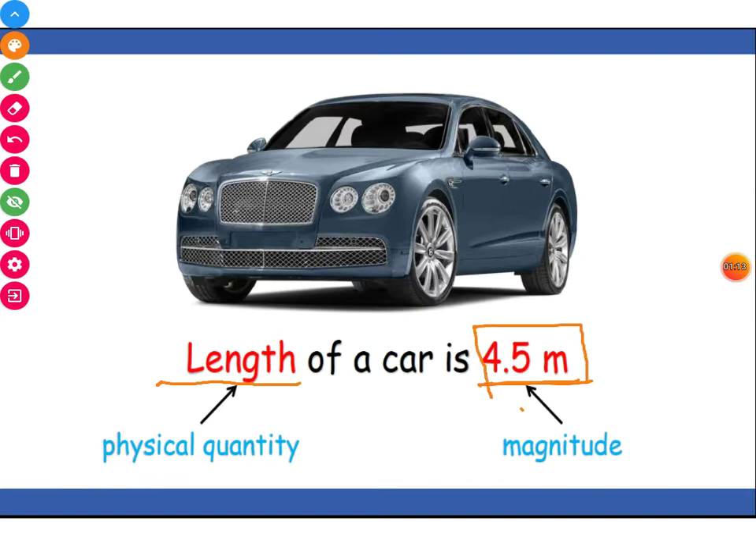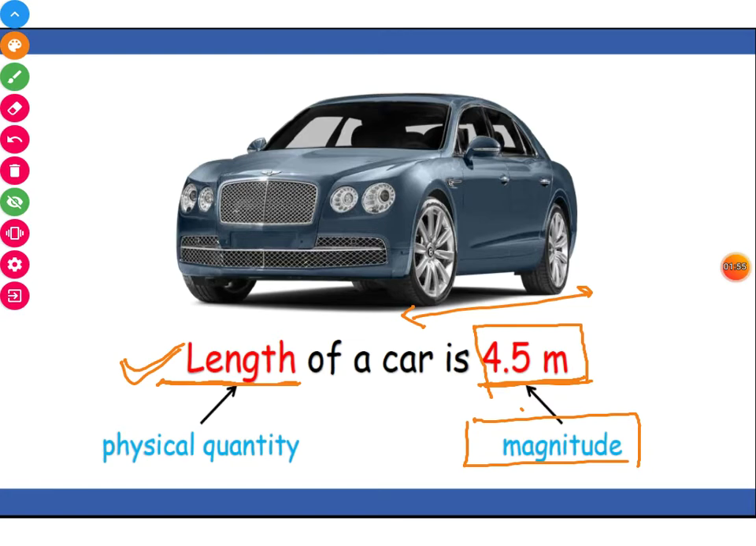It represents only magnitude. So the length is a physical quantity, and 4.5 meter, the length of a car, represents the magnitude. Whenever we talk about length, breadth and height, it has no direction, it has only magnitude. So length is a scalar physical quantity.